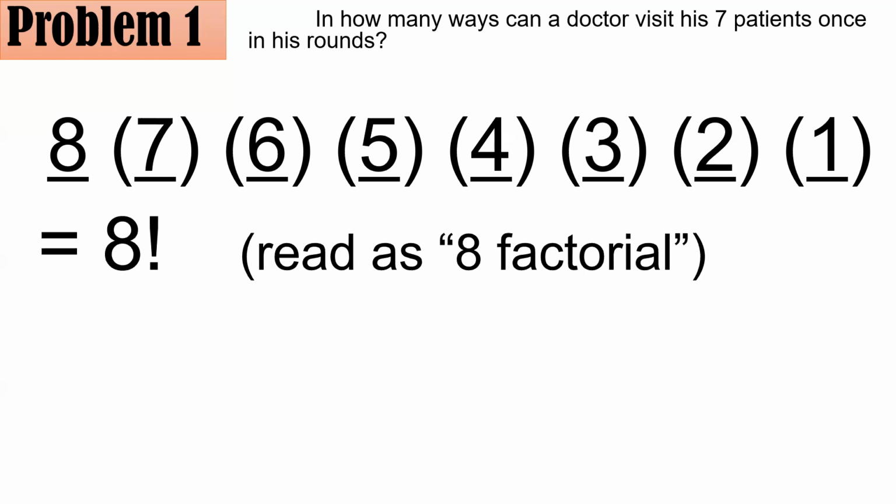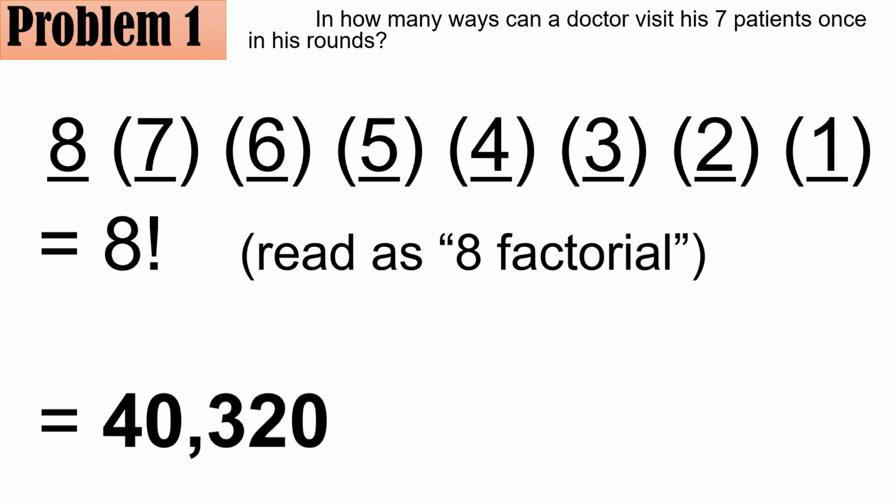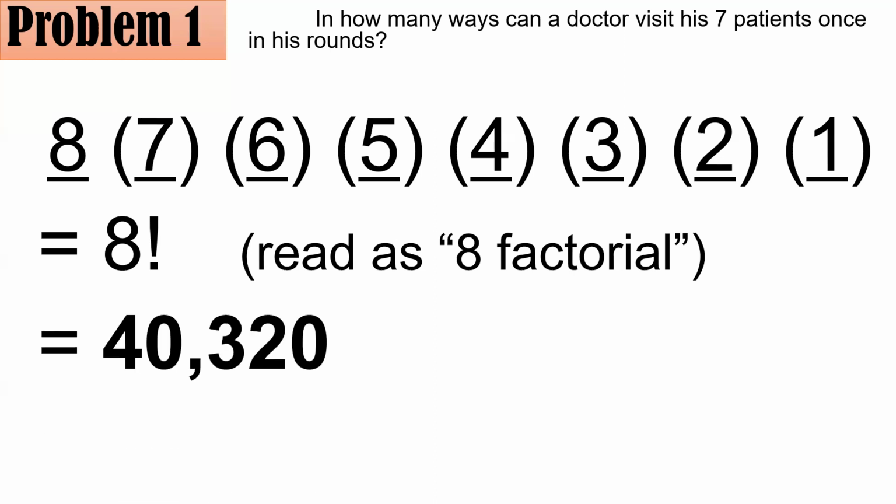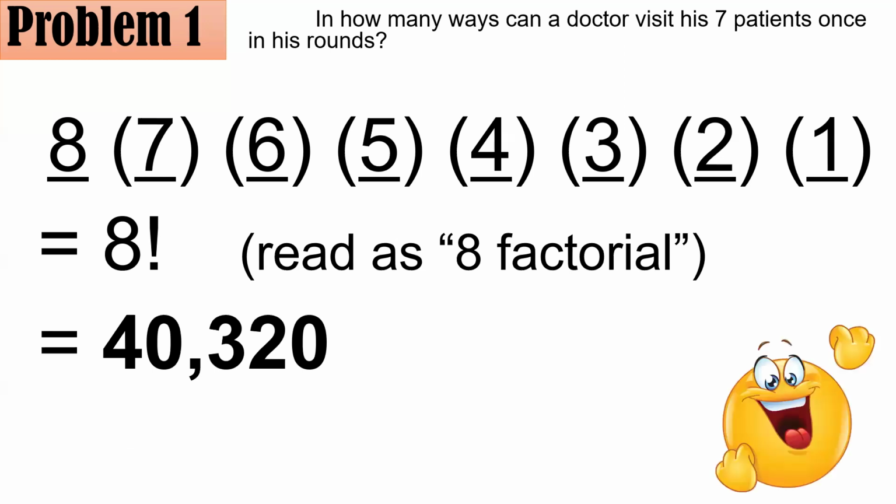In other words, the factorial of the whole number n is just the product of all whole numbers from n all the way until 1. And if you wish, if you multiply these numbers, you will get 40,320. I hope you have a good start.